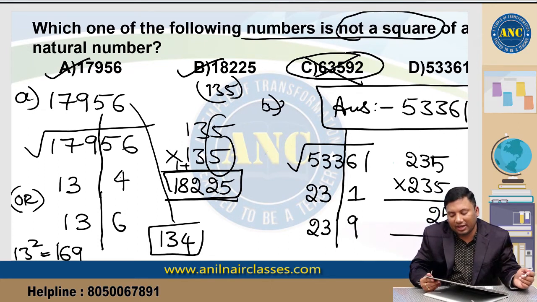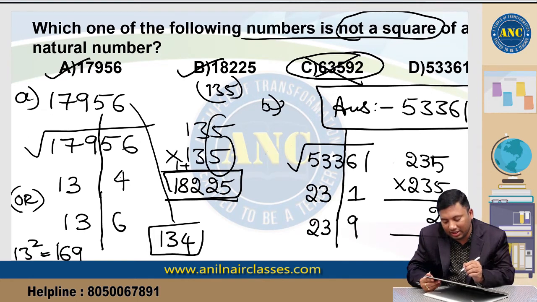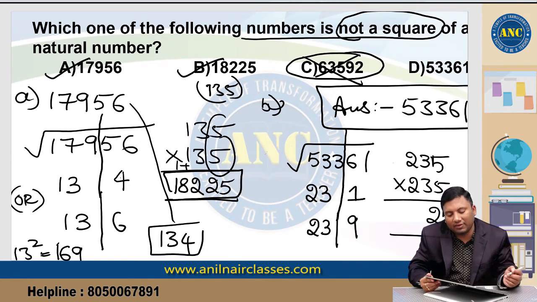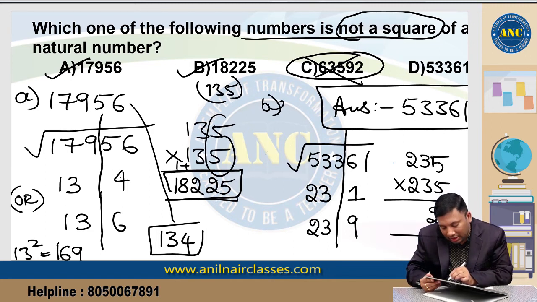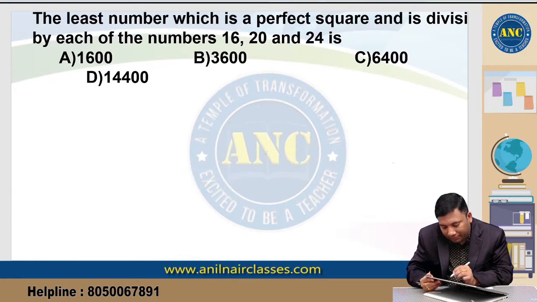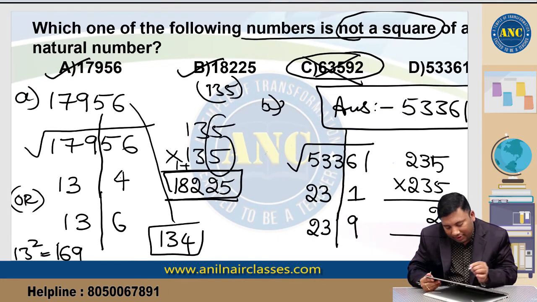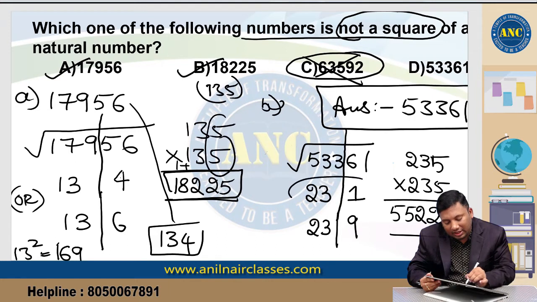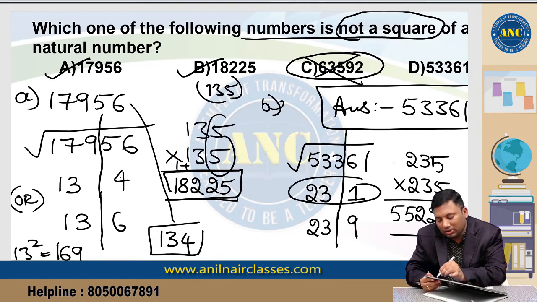We are unnecessarily wasting our time, trying to prove that all three are perfect squares. 23 into 24 is 552. So 235 whole square is 552, but I want 533. So the answer for this question is 231.